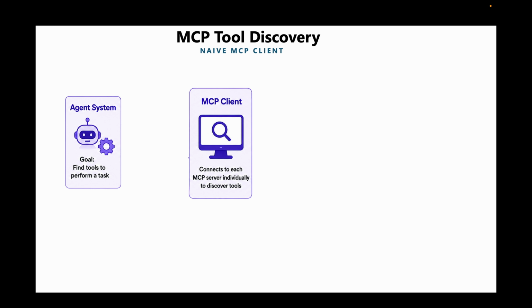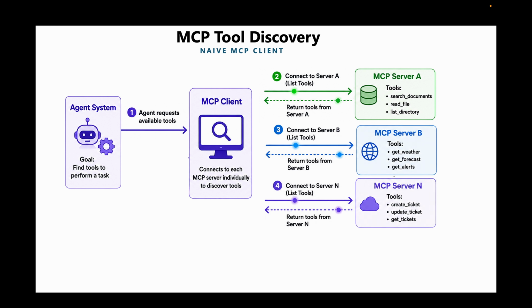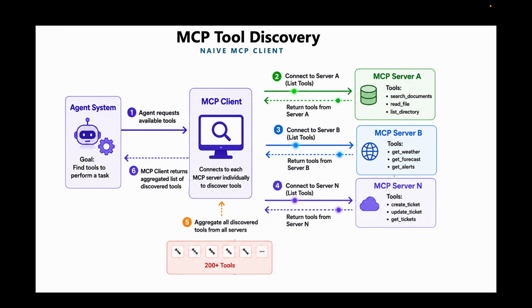One of the promises of MCP is that the tools can be discovered dynamically at runtime. The MCP client connects with each MCP server it knows individually and requests each server's tool list. The MCP servers individually return the tool list, and the client aggregates these tools into a single catalog, which it gives to the model for reasoning.